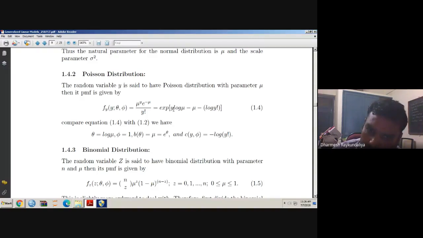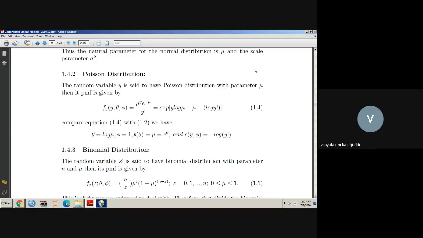So here, what is the coefficient of y? It is log mu. So can we say theta equal to log mu? Yes. Here, what is b theta? It is mu. So b theta equal to mu, because theta equal to log mu. So mu equal to e raised to theta, so I can write b theta equal to e raised to theta. And in the denominator there is nothing, so I have written it as 1. And what is c y phi? It is minus log y factorial. So it is showing that the Poisson distribution is a member of the exponential family of distributions.